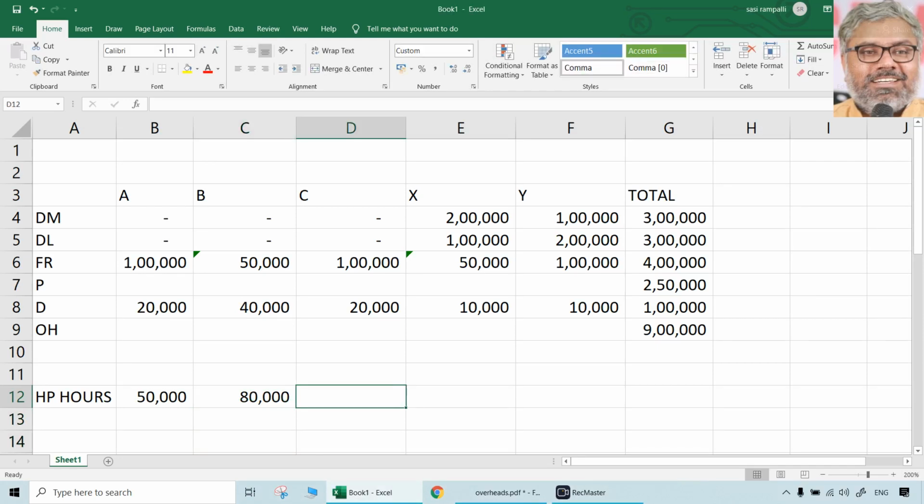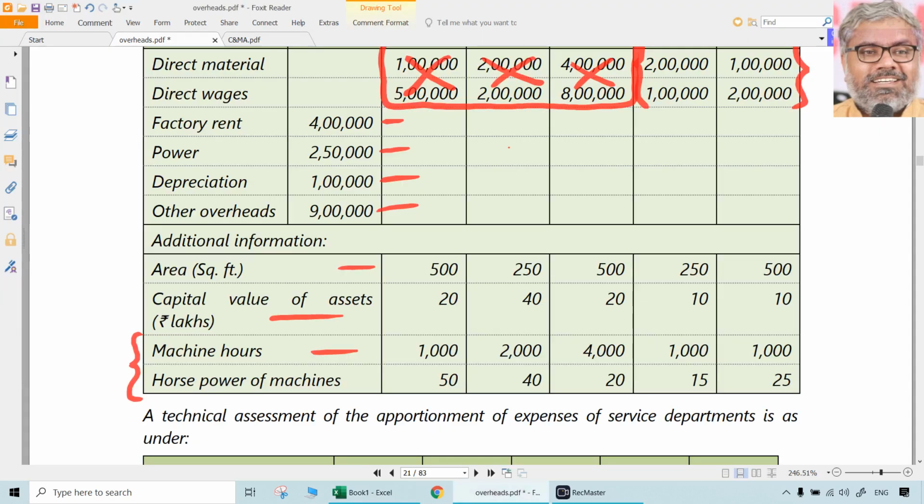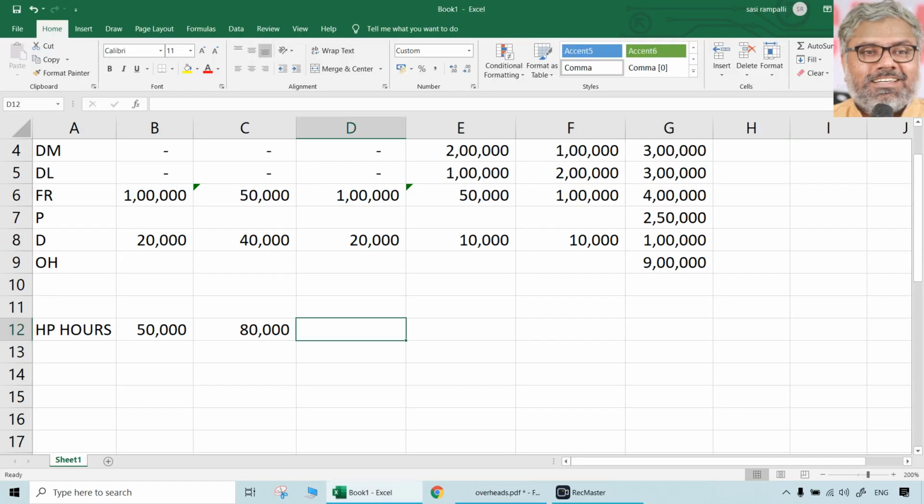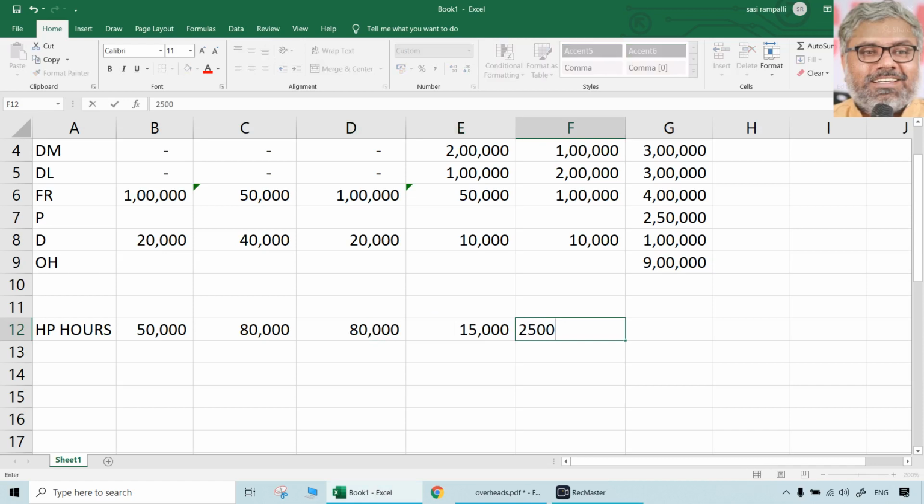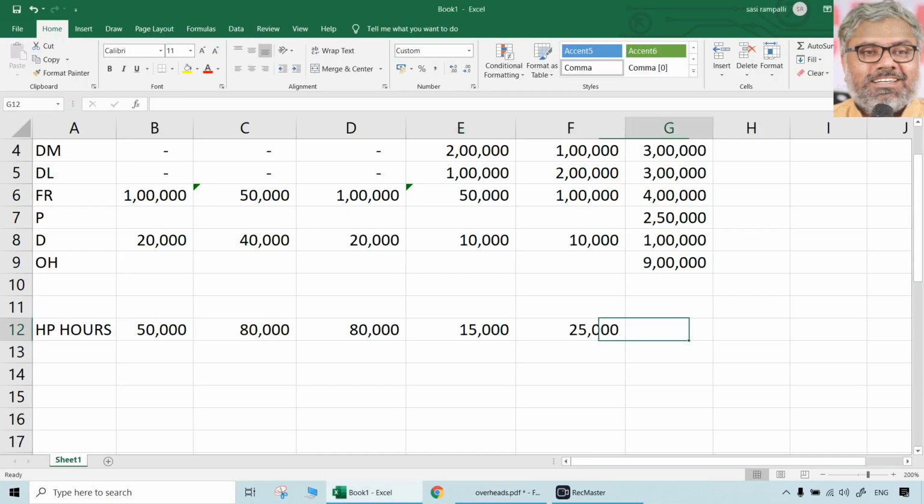80,000, and then also 80,000, 15,000, 25,000. Okay, 80,000, 15,000, 25,000. That can be observed here. 15,000, 25,000, 80,000. So HP hours, this is the ratio. So what is the total of them?